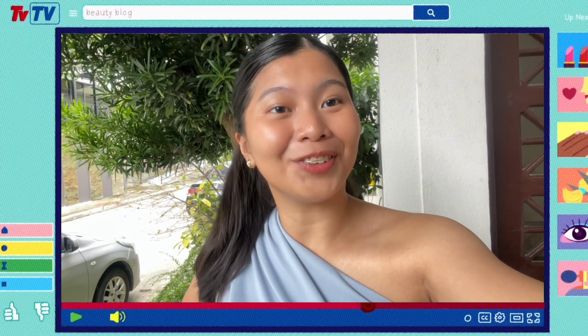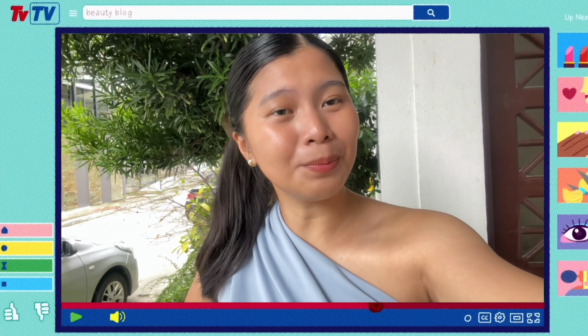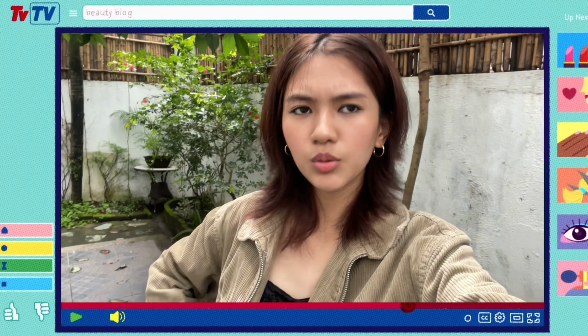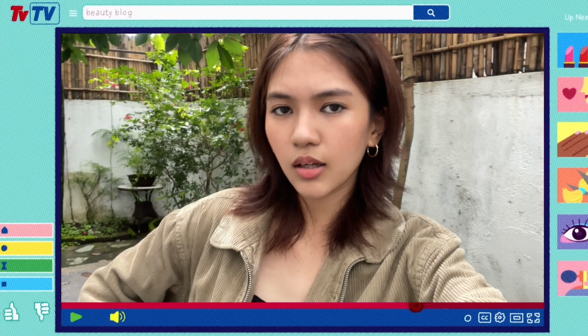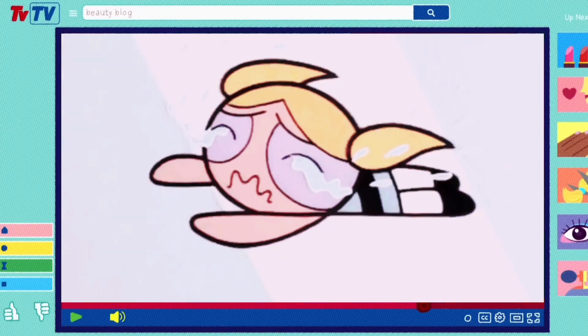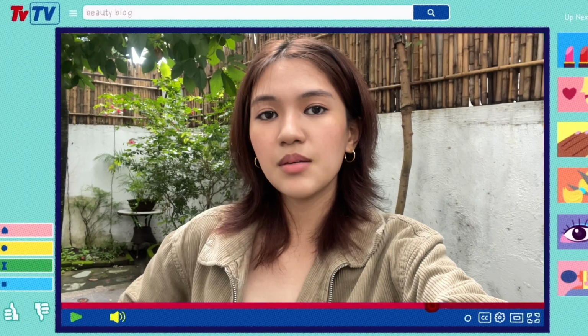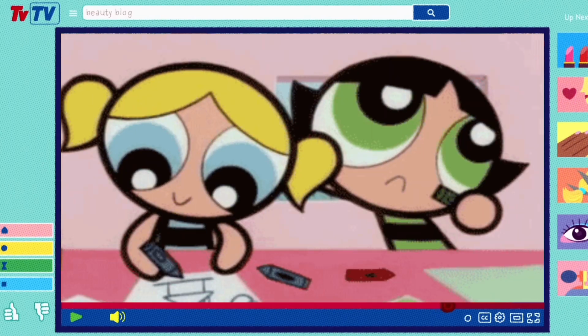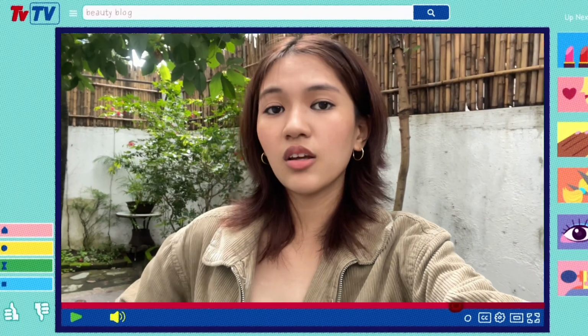Following this, we have the principle of non-contradiction. It states that a statement cannot both be true and false at the same time in the same respect. But wait, I would like to give you a warning. Many intelligent people often confuse these, even though it may seem simple and easy. It is due to the fact that this principle is often confused with the principle of inconsistency.